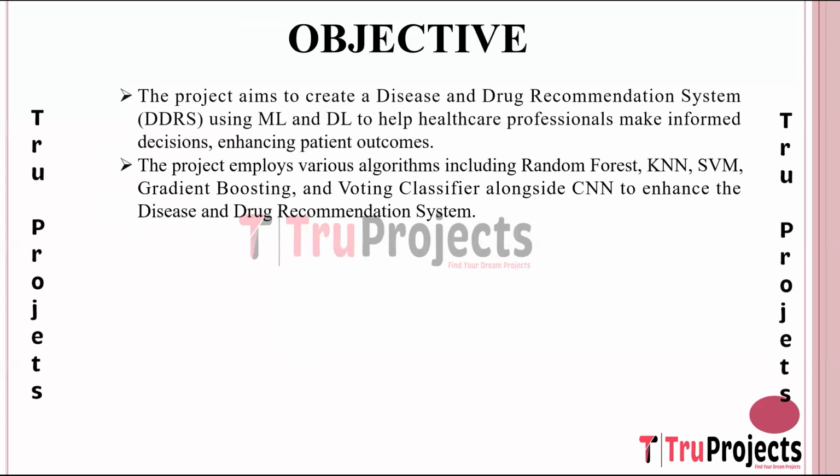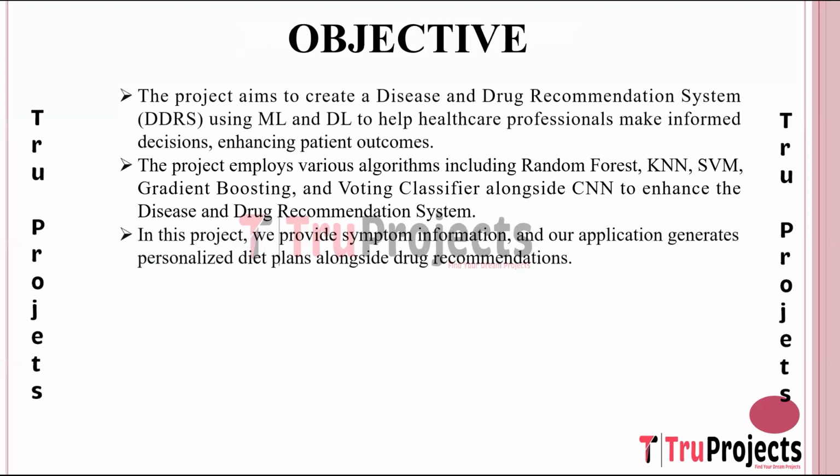The project utilizes a combination of machine learning and deep learning algorithms, including random forest, k nearest neighbor, support vector machine, gradient boosting, voting classifier, and CNN. Each algorithm offers unique strengths and capabilities, allowing for comprehensive analysis of healthcare data. For instance, random forest and gradient boosting excel in handling structured data, while CNN is adept at processing medical images. By integrating multiple algorithms, the system can achieve more accurate predictions and recommendations.